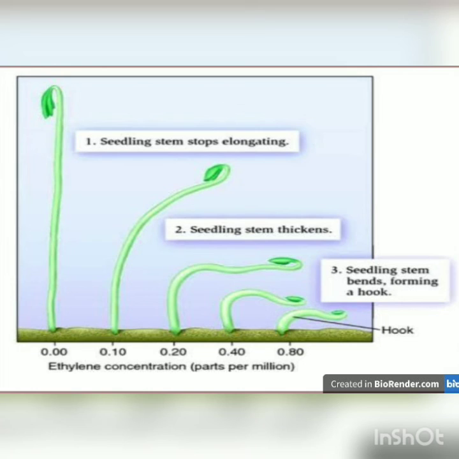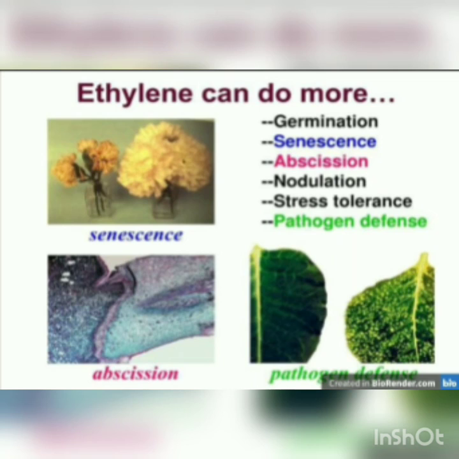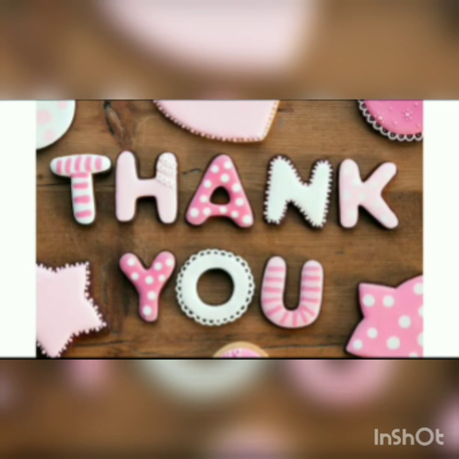From a genetic standpoint, exposure of dark grown germinating seedlings of plants to ethylene causes the triple response, that is a shortened hypocotyl, an increase in width or thickness of the stem, and tightening or exaggeration of the curvature of the apical hook, or horizontal growth of the epicotyl with respect to gravity. Ethylene can also affect germination, sensitivity, nodulation, stress tolerance, pathogen defense. So that is all about ethylene. Thank you.